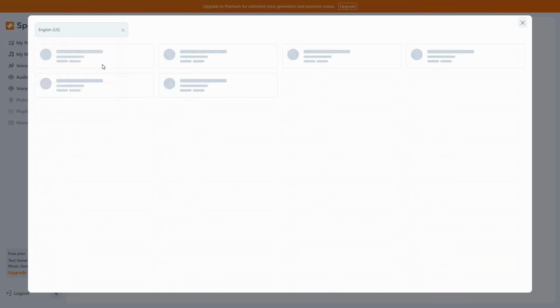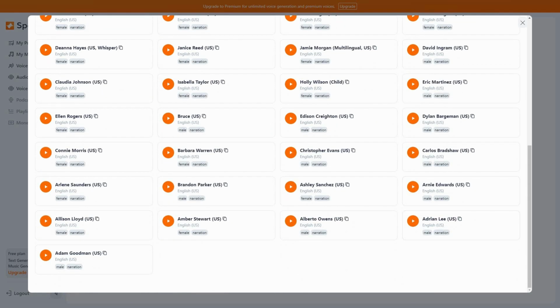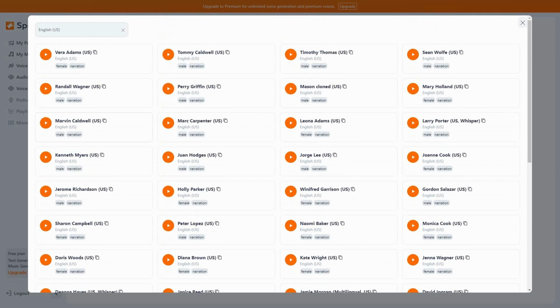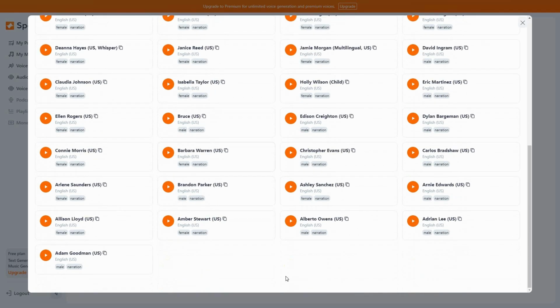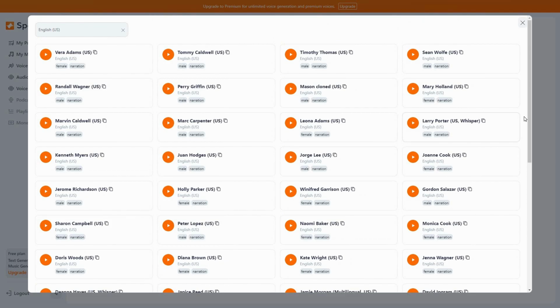So let's select English US, and now as you can see, here are all the languages or voices, voice actors that are available within the English US language. And you can also see which one is female, which one is male. Their voice tone is narration, so that is also an amazing feature. And obviously there are a lot of voices, so it can be hard to choose, or you might get confused about which one you want to choose.